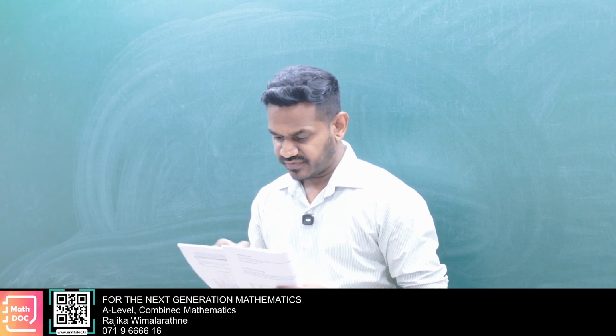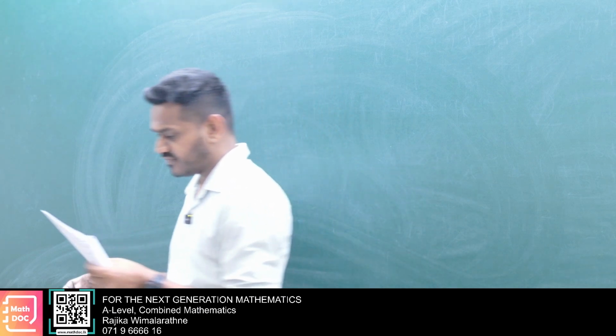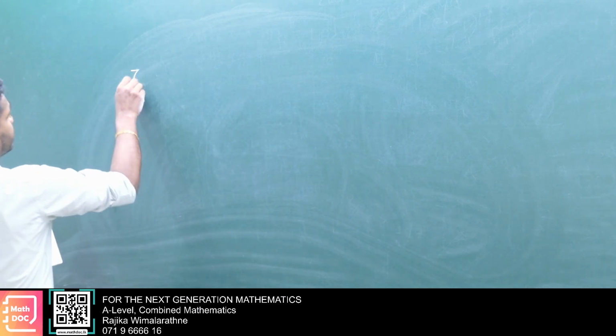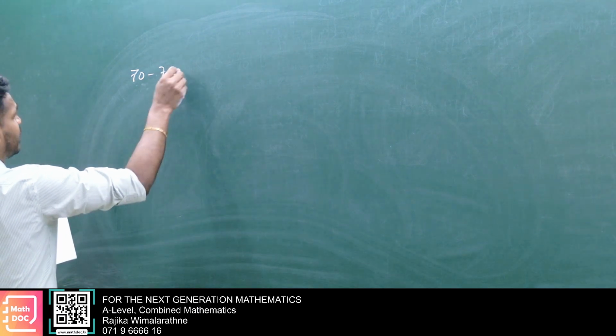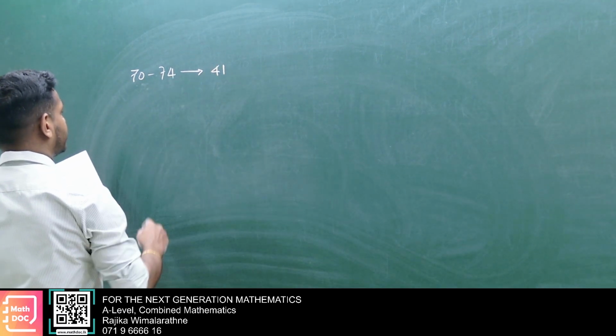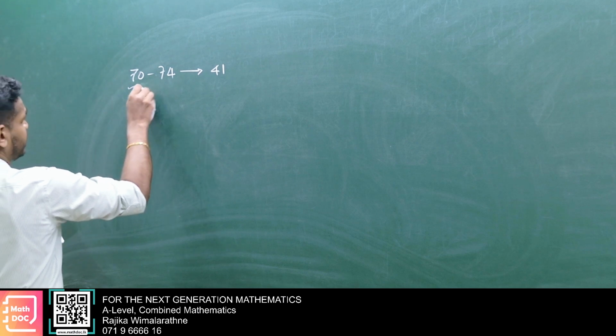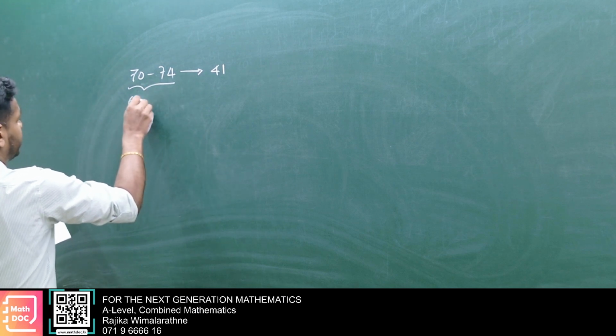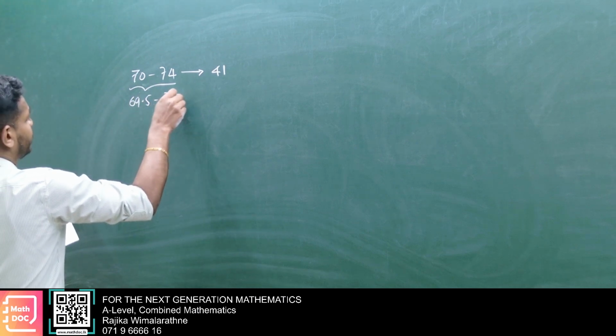Then the 70 to 74 class is the median class, its frequency is 41. Then make the real boundaries, 69.5 and 74.5.